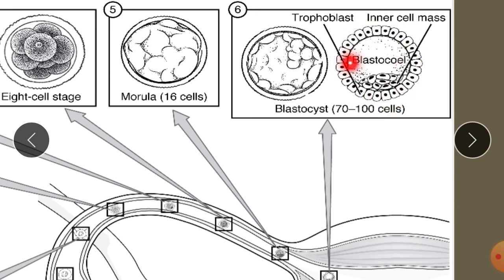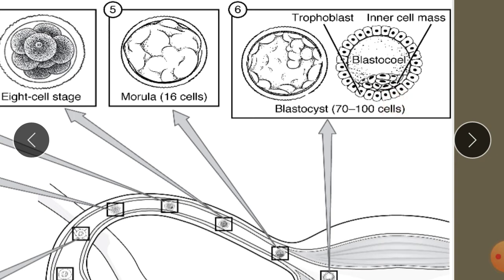And inside the cavity, some cells are grouped and attached to one side of the trophoblast, and this is called the inner cell mass, and this is the cavity. This cavity is called blastocele. So this is nothing but the blastula stage of the human embryo, but it is referred to as blastocyst instead of blastula.